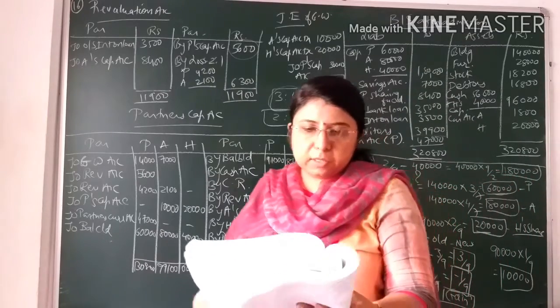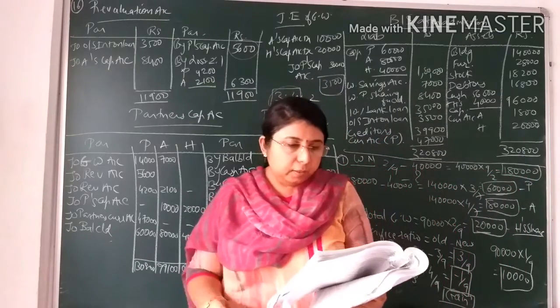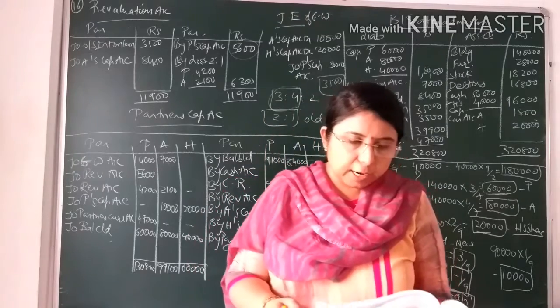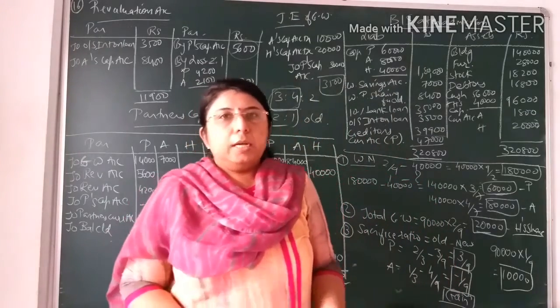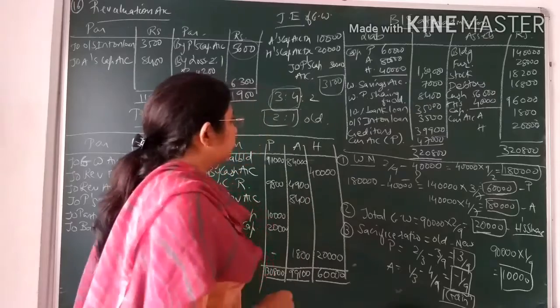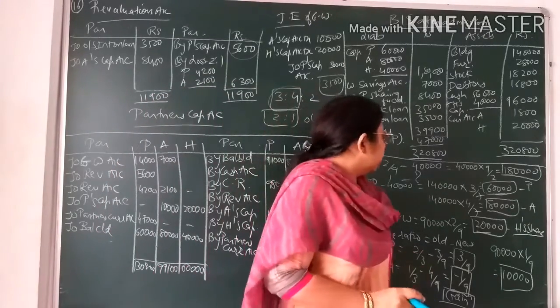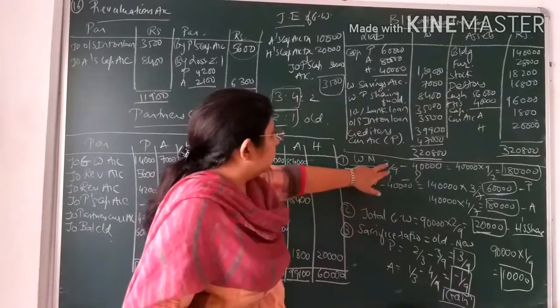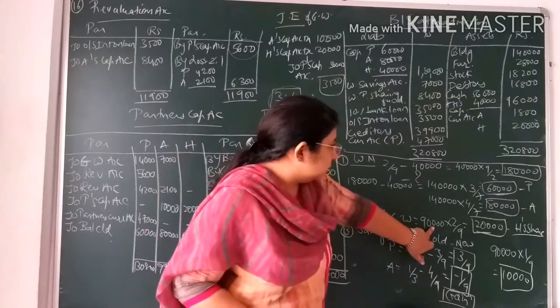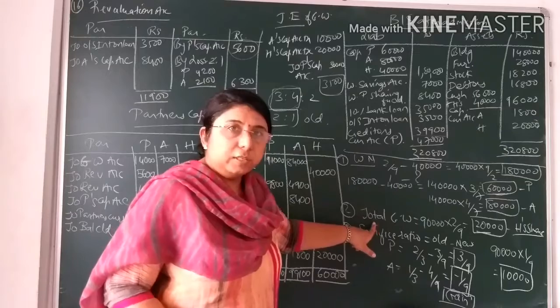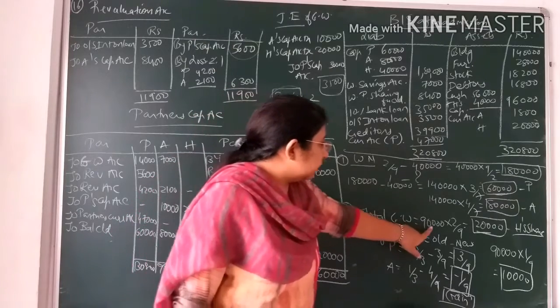Now the sixth and seventh adjustments are very important. That is, sixth adjustment, goodwill is valued at rupees 90,000. Now total goodwill is given to you, that is 90,000. Out of 90,000, the share of goodwill, see first of all I have written over here total goodwill, that is 90,000. Second, the working note that you can see over here, that is total goodwill, that is 90,000.